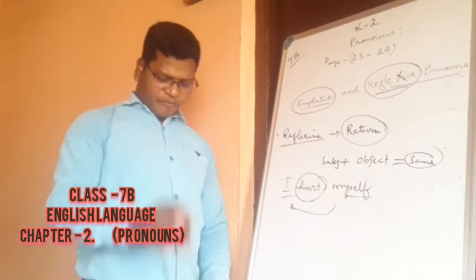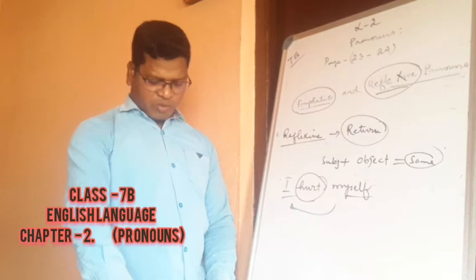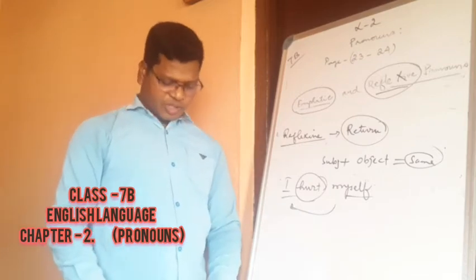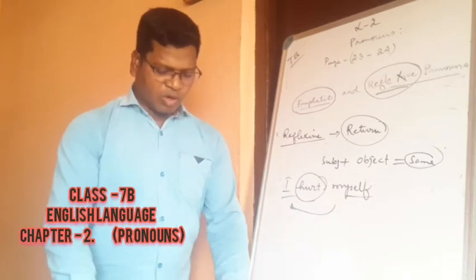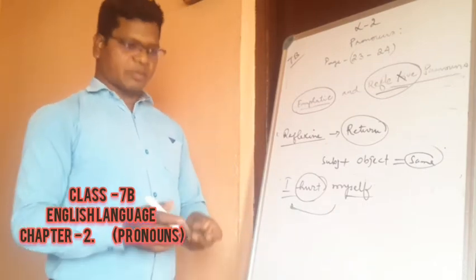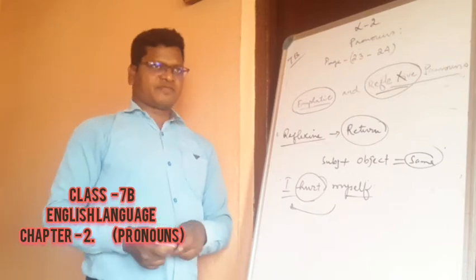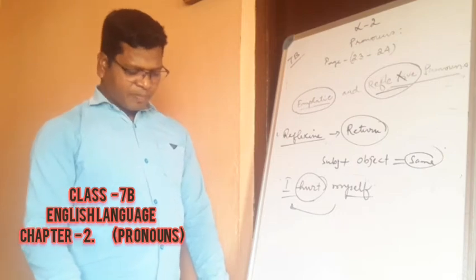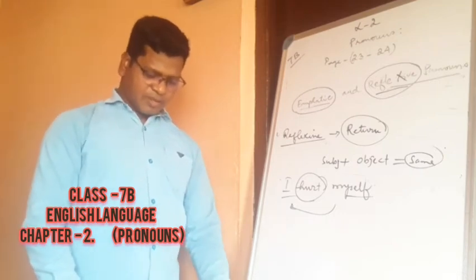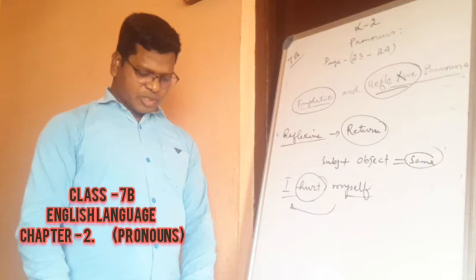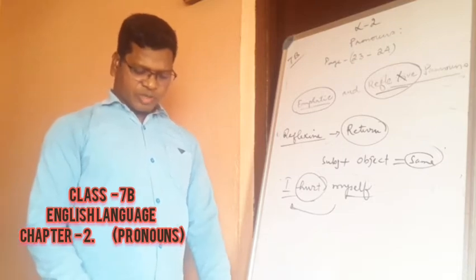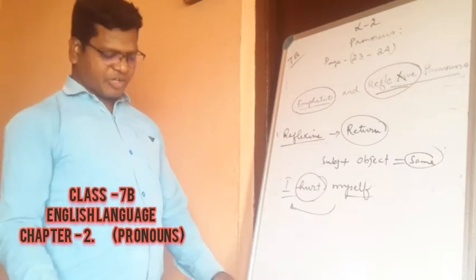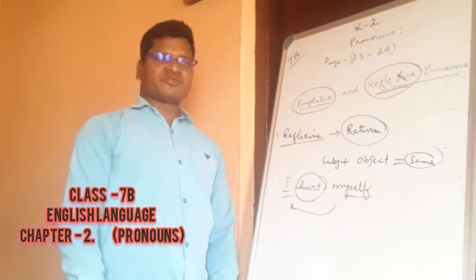Emphatic pronouns are used with nouns or pronouns, as we have seen about the emphatic ones. So this is one more example. They hurt themselves. That is also an example of reflexive. Here we can see, he dressed himself. I hurt myself. Each of these emphatic and reflexive pronouns corresponds to a personal pronoun. Here you can see that chart, as it is given here. Please see it and try to learn.